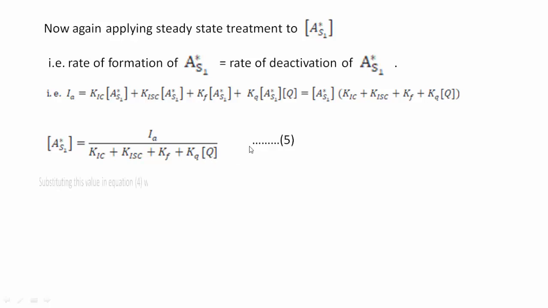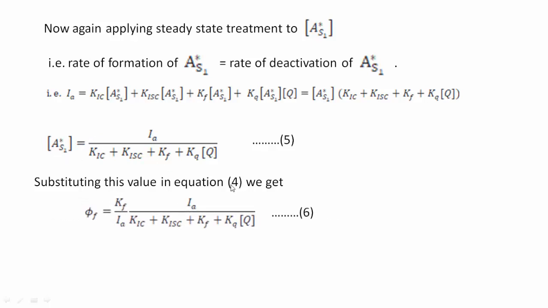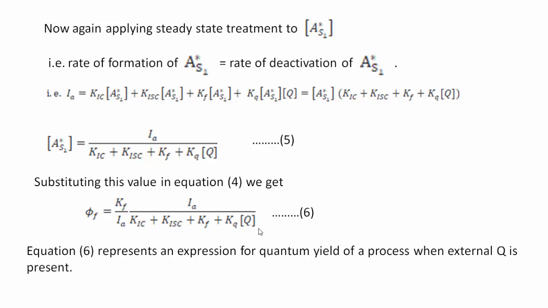Equation number 5. And now substituting the value of A star S1 from this equation in equation number 4, we get phi f is equal to Kf divided by Ia into Ia divided by KIC plus KISC plus Kf plus Kq into concentration of quencher. So this equation 6 represents an expression for quantum yield of a process when external quencher is present.